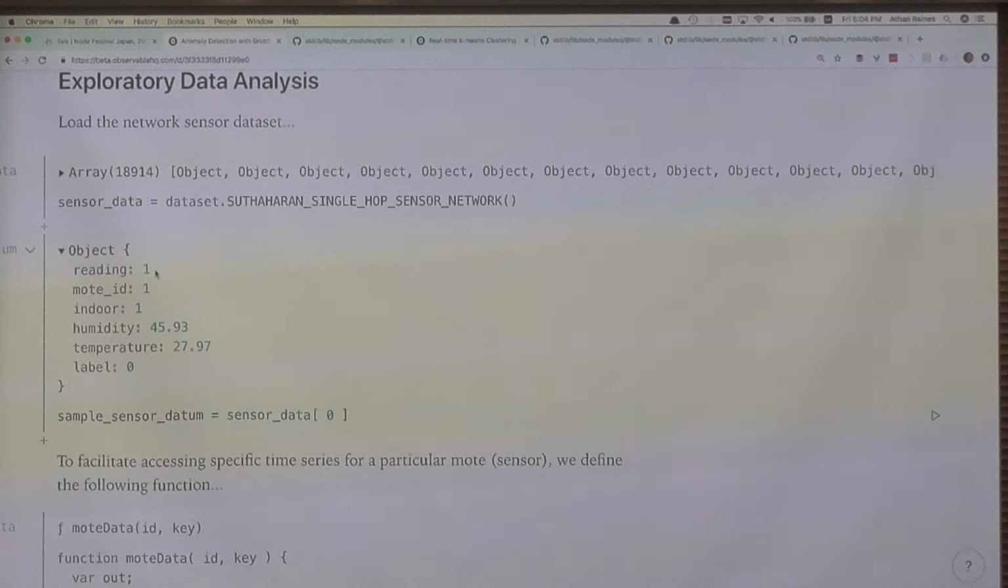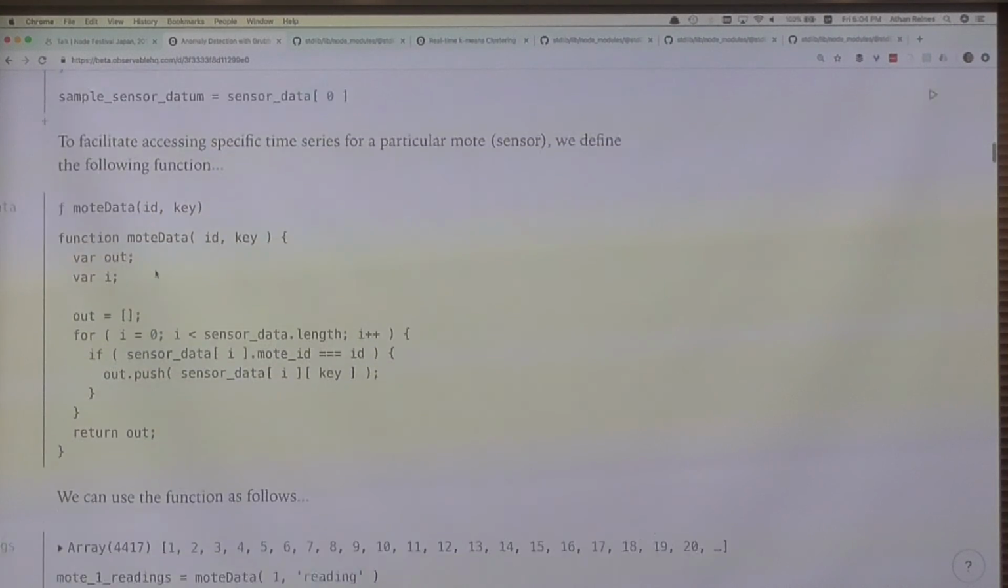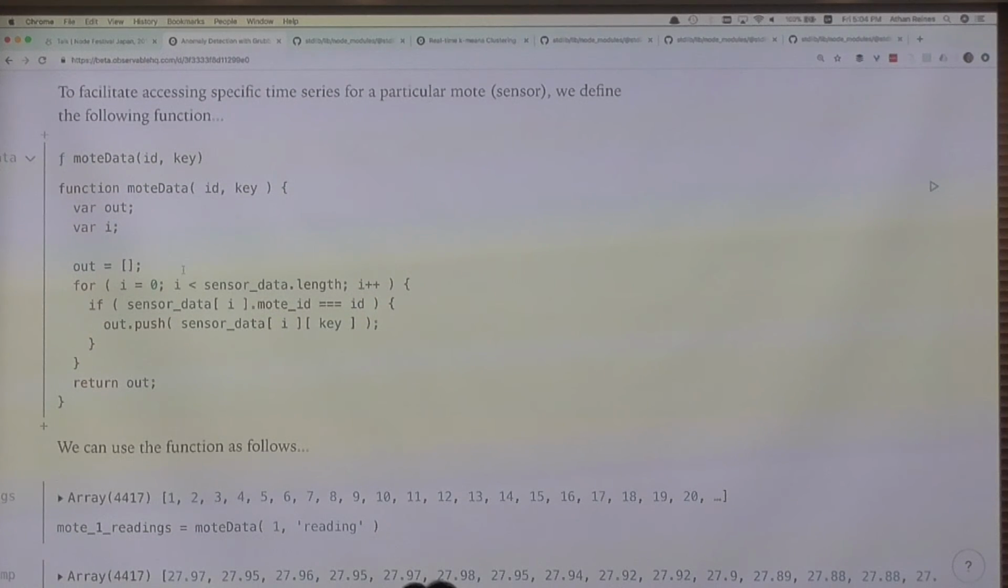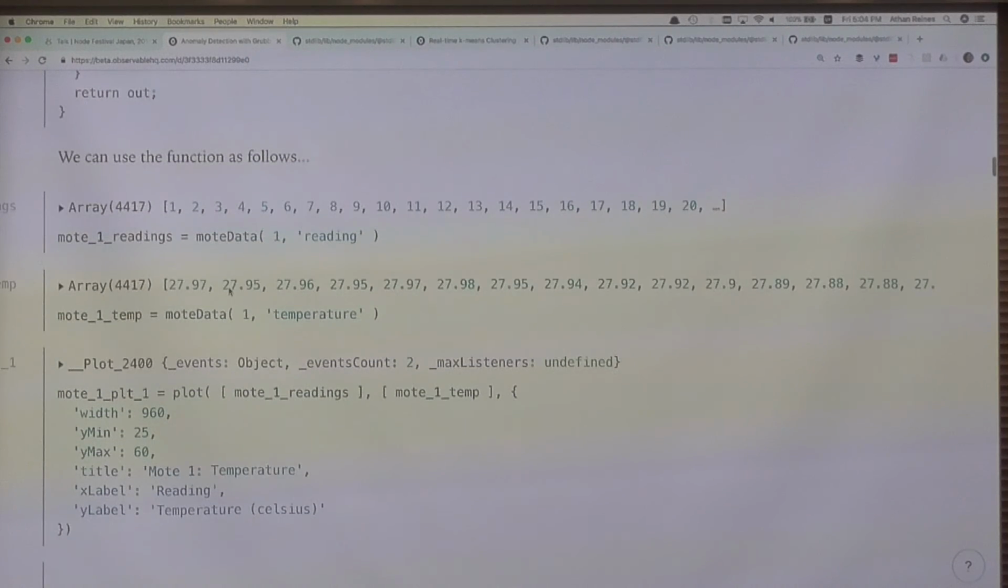Such as the reading number, the mote ID, where mote here refers to the sensor in the network, a flag for whether the sensor is indoor or outdoor, and humidity and temperature readings. I then define a function, which is a nice utility function. It's not that important, but basically it allows me to pluck out various sensor data for a particular sensor ID, which we can then use to pull out that data, such as the readings and the temperature.